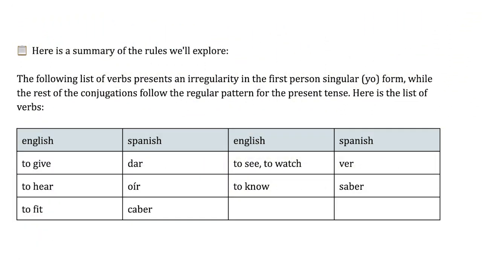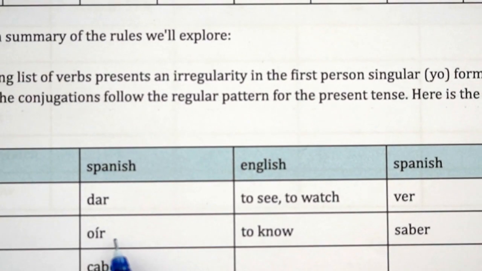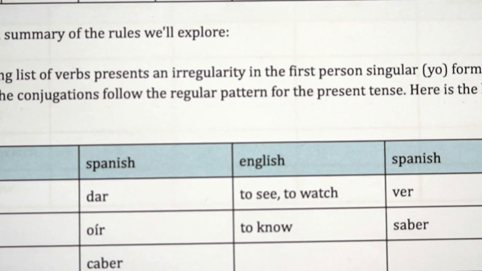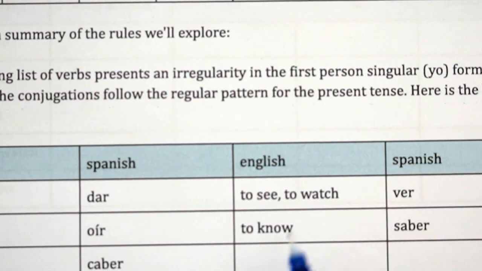The following list of verbs present an irregularity in the first person singular, the yo form, while the rest of the conjugations follow the regular pattern for the present tense. Here is the list of the verbs. We have the verb to give, dar, to hear, oír, to fit, caber, to see or to watch, ver, to know, saber.